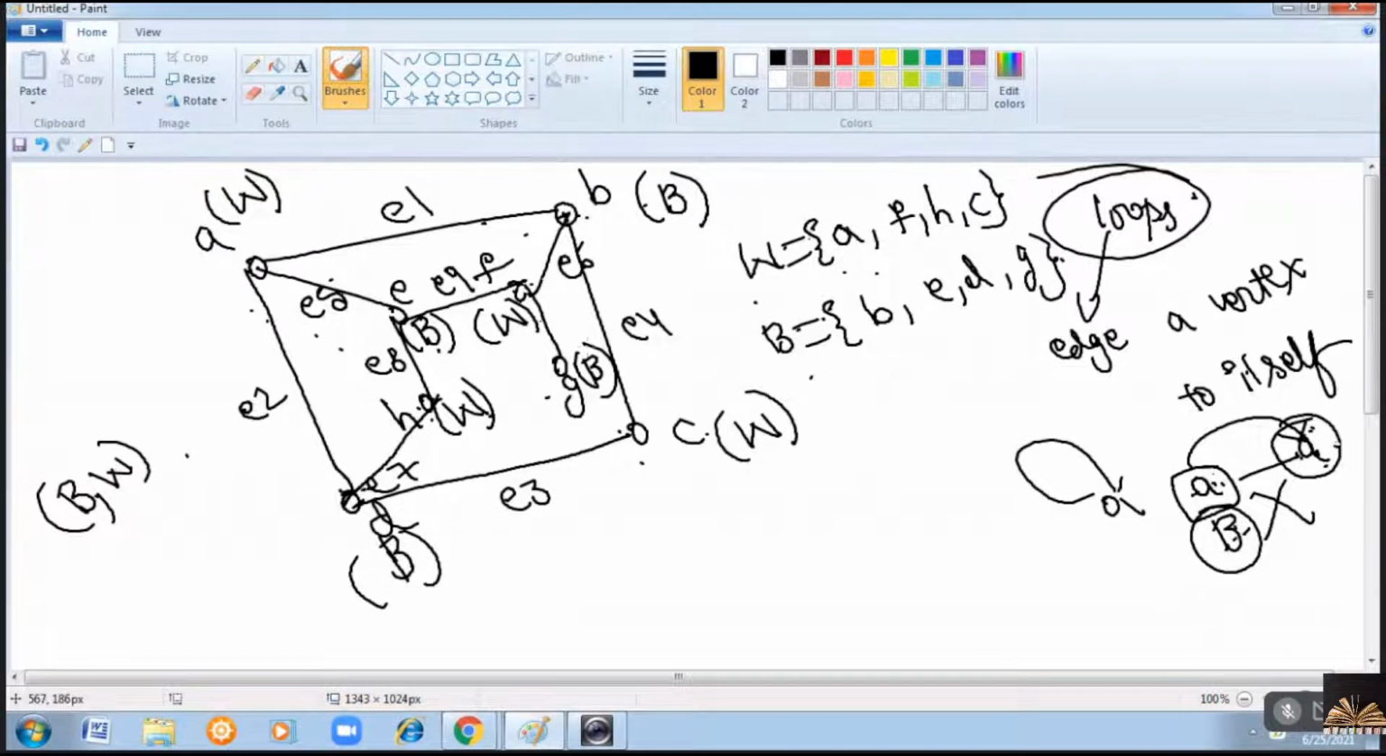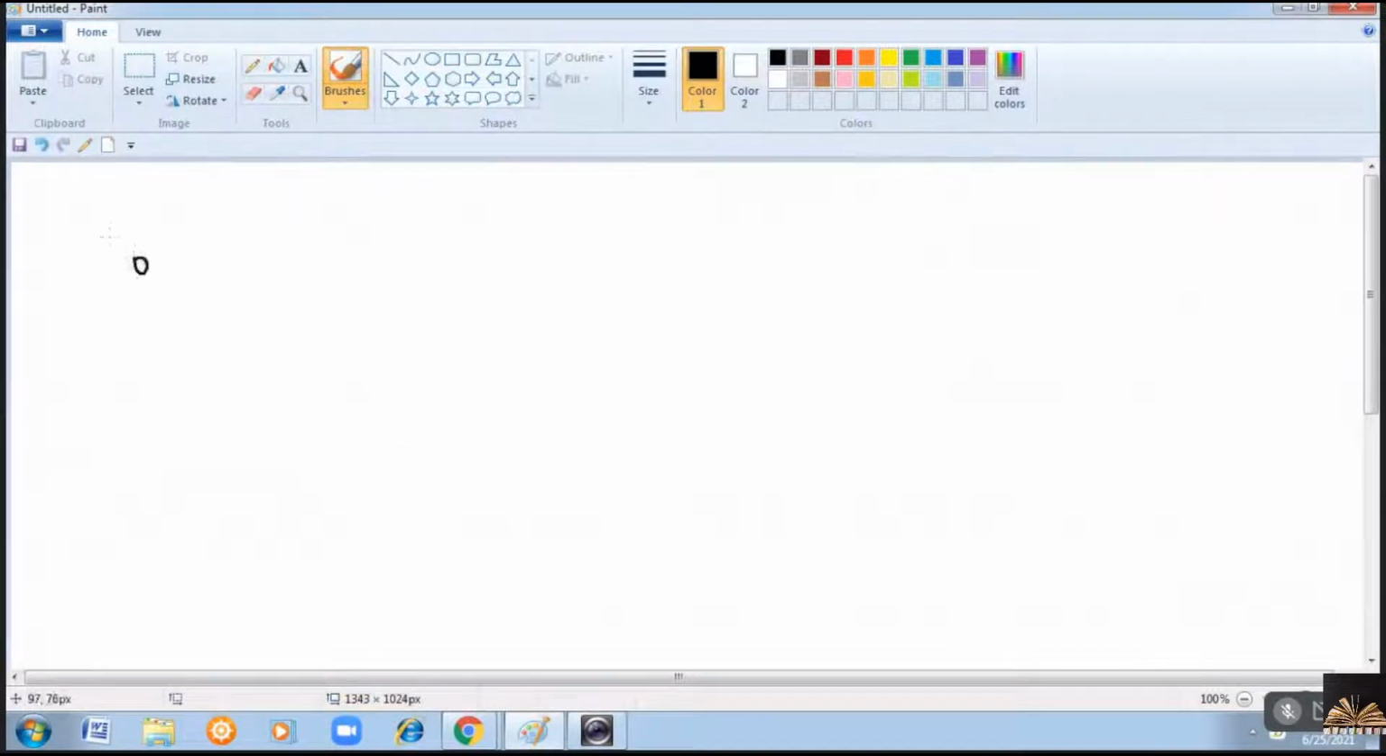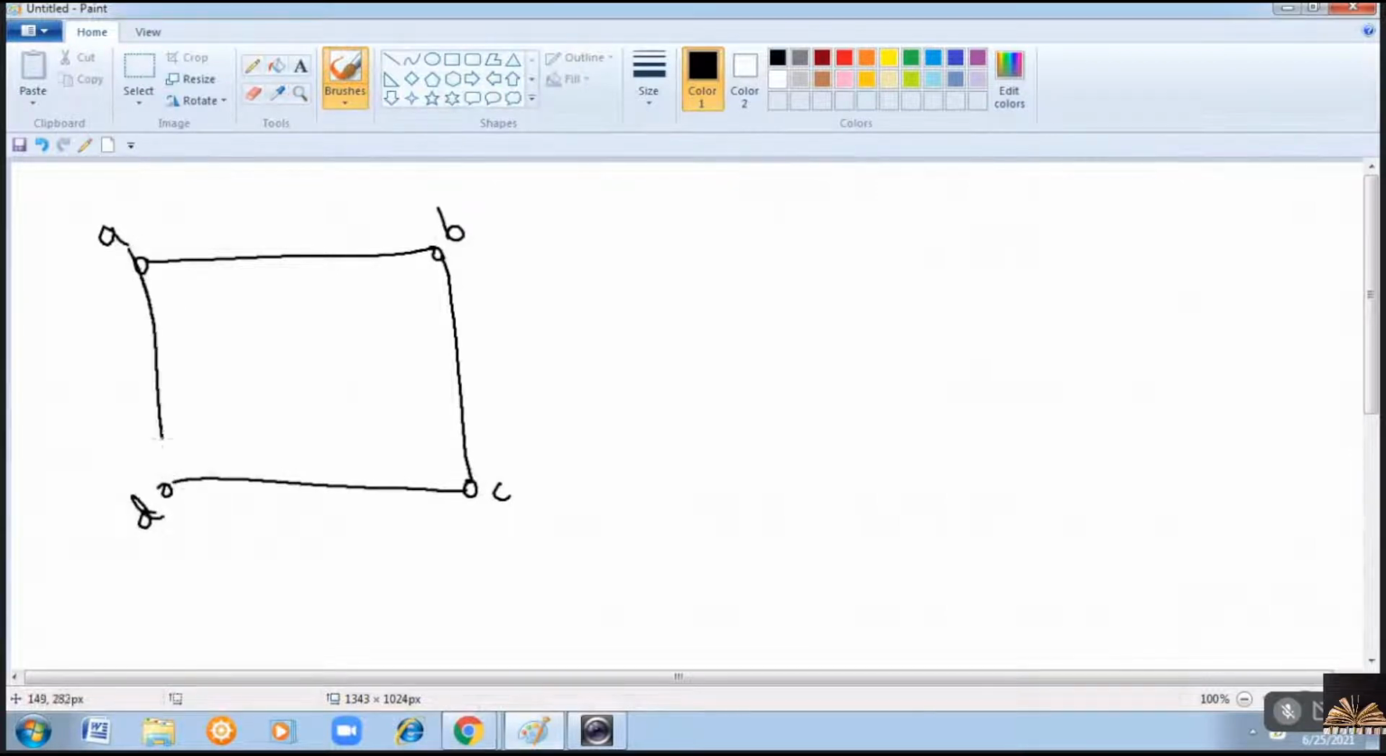Carefully observe E9, E10. 10 edges are there. Let me draw here A, F. Shall I write in a fresh page? Let me write it in a fresh page. So we have A, B, C, D, right? And E, F, G, H.